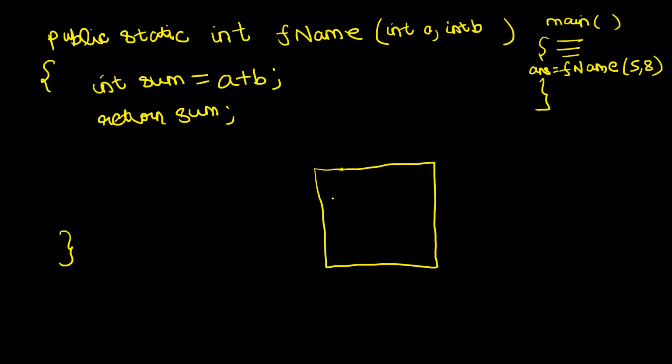Think of the context like a block which will contain all the important information associated with the function. And we talked about scope: any variables that you declare in the main method are only visible in the context of the main method.